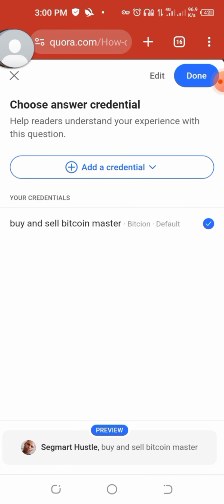Anybody that reads that question and clicks on that link is going to that website directly and performs the activity they need to perform, and you have your free Bitcoin. This is what I do. And let me tell you something. Anybody that registers with your URL, as long as they keep using this website, you keep earning.